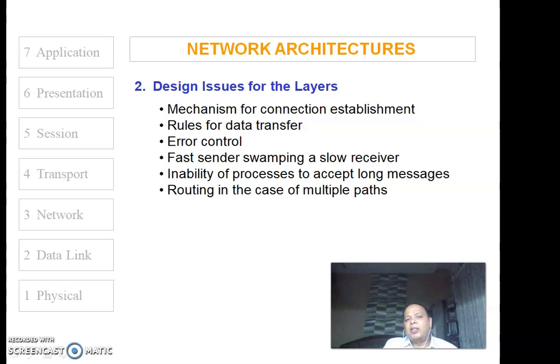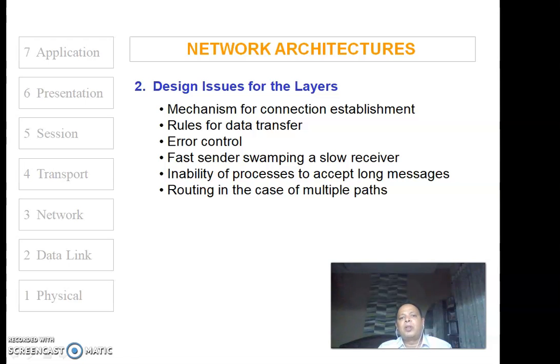So the basic mechanism of error control is very important as far as the design of the layers is concerned. Another important thing is there is a lot of speed incompatibility between the sender and receiver, or between the receiver and the sender. So the sender can be faster and the receiver slower, or the receiver could be faster and the sender slower. So how is the layer going to address this incompatibility of speed between the sender and receiver?